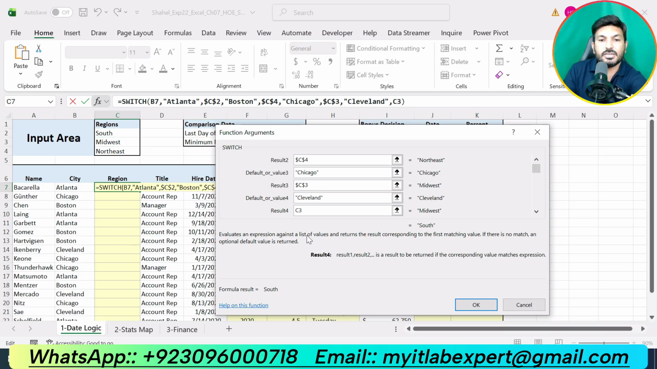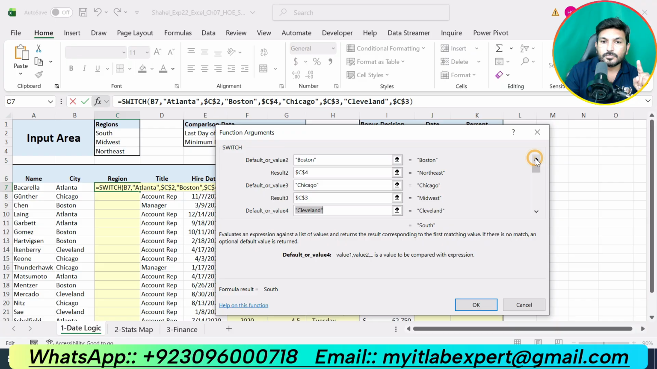So now let me repeat it again. We are using a SWITCH function that will check the expression in cell B7. If B7 is Atlanta, it will switch to the South, that is given in cell C2. If the expression is Boston, it will switch to C4, that is Northeast. If the expression in cell B7 is Cleveland, then it will switch to the Midwest, that is given in cell C3.